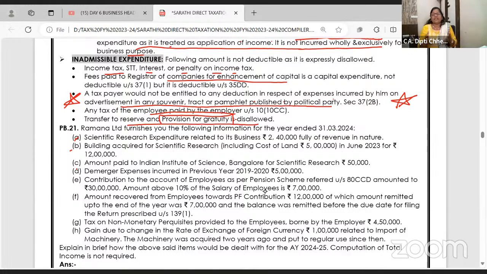Income tax is not a theory exam. It's not even practical. It's a mixture. So you have to apply the theoretical knowledge and solve the problems in the exam. Clear to all of you? Right.